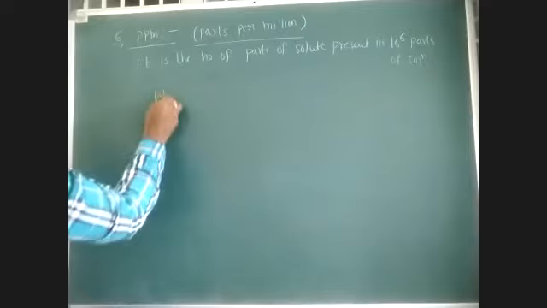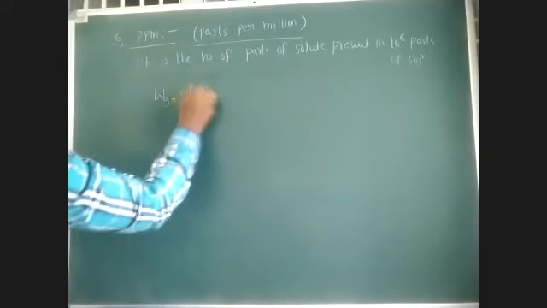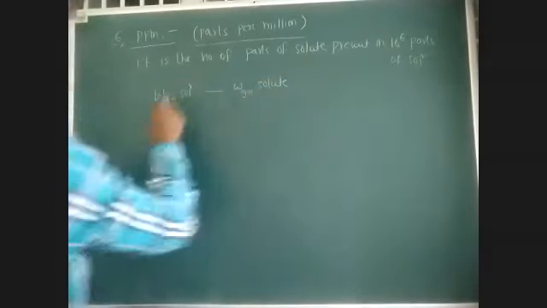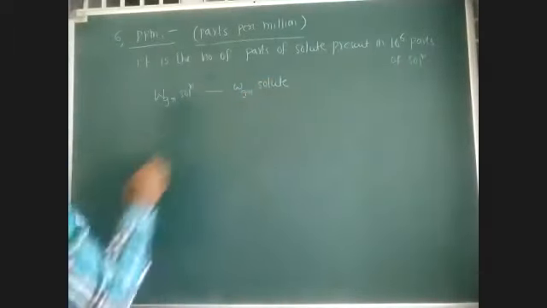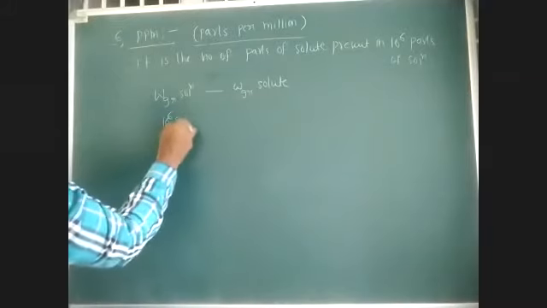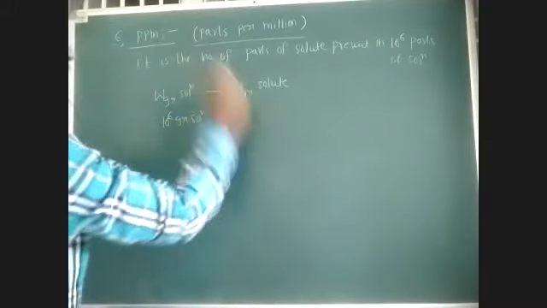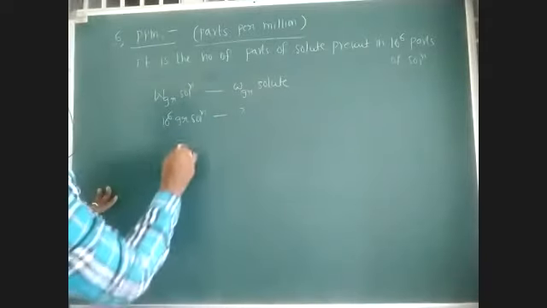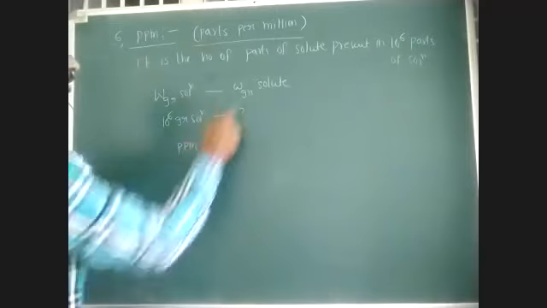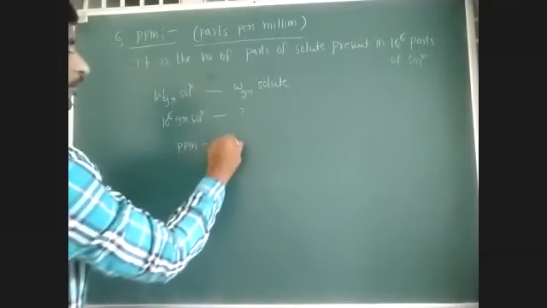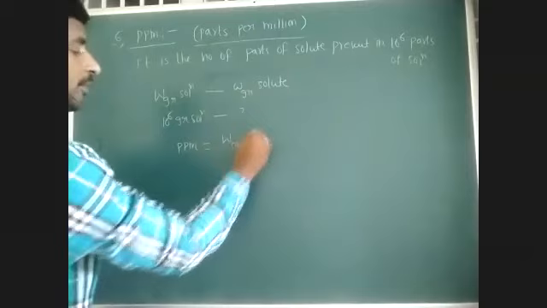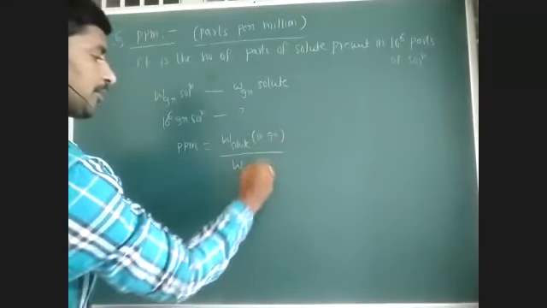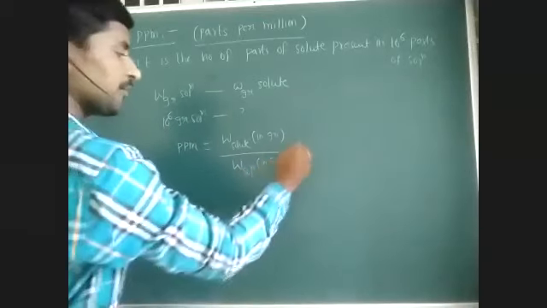For example, in W grams of solution, small w grams of solute is present. Then what is the weight of solute present in 10 power 6 grams of solution? That is called ppm. So ppm is equal to weight of solute in grams by weight of solution in grams. The small difference is the multiplication by 10 power 6.